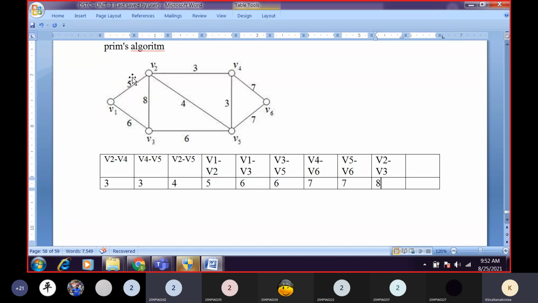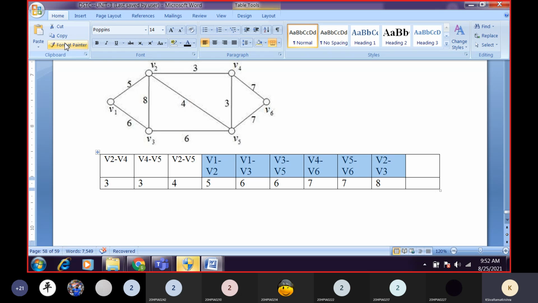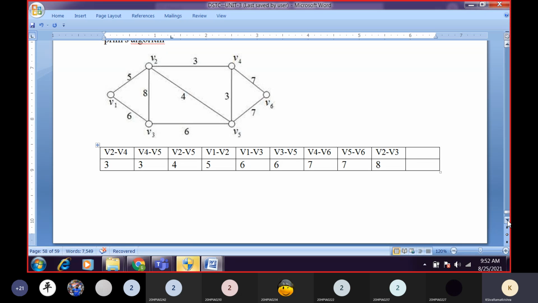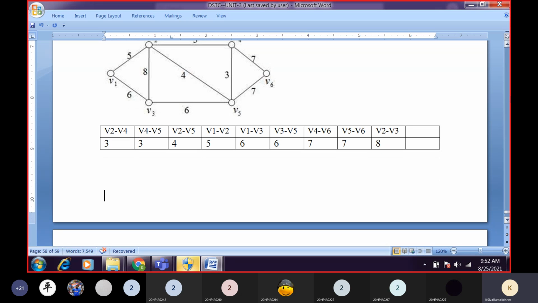How many edges are there in this graph? 1, 2, 3, 4, 5, 6, 7, 8, 9. Totally 9, all are present. Okay. Now what we have to do is construct a similar type of graph.